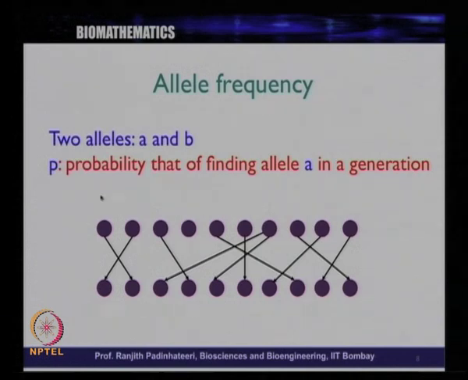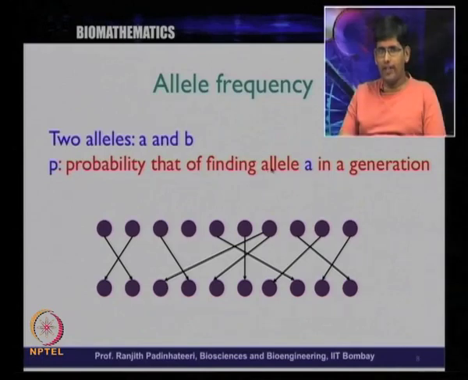Okay. Now, given these rules, let us think a bit about genes in this particular model. So, look at here. Imagine that the first generation has 2 alleles, A and B, allele A and allele B, and P is the probability of finding allele A in this generation. So, in this parent generation, how many of allele A will be there and how many of allele B will be there, and let P be the probability of finding allele A in this generation.